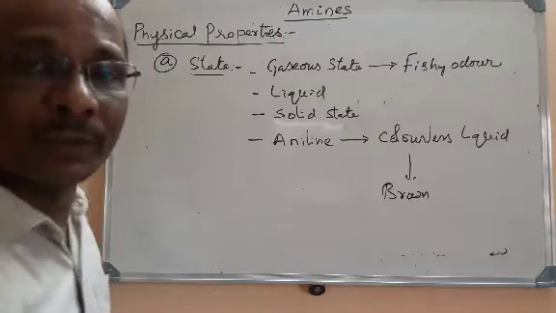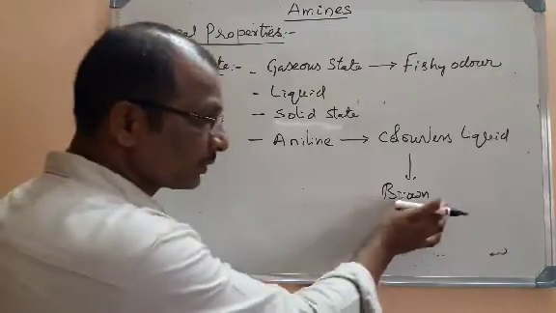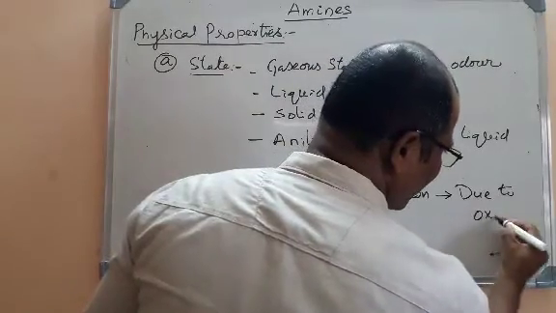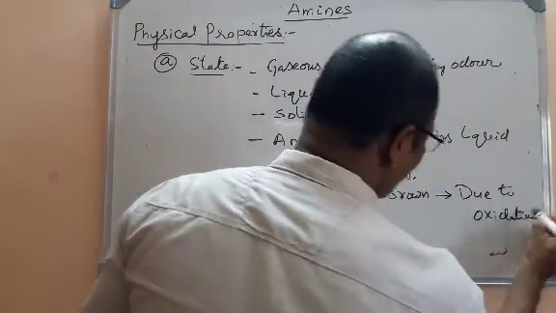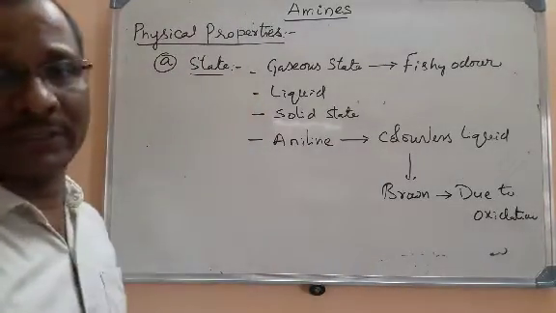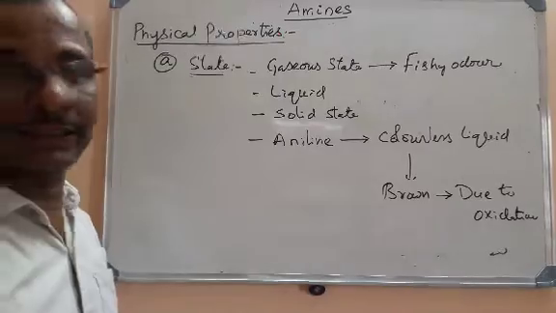When they are exposed to air, they will turn brown. Due to oxidation, they change into brown color. Actually, they are colorless. This is the first point relating to the physical properties.